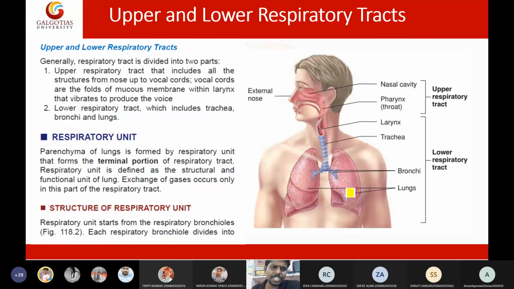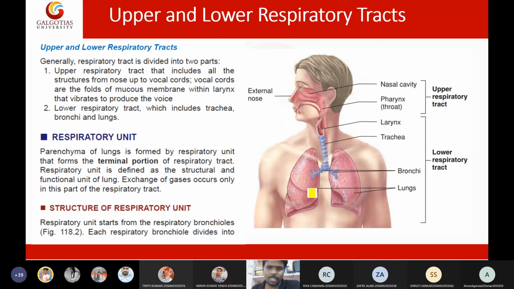So what is the functional unit of the respiratory tract? Usually the functional unit of the respiratory tract is the alveoli, students. Usually the alveoli are stated as the functional unit of the lung. The lung is made up of these alveoli, so together the alveoli make a lung. The alveoli are a part of the bronchial tree, as you know. So the functional unit of the lung will be alveoli. Always keep in mind, the respiratory unit of the lung will be alveoli.